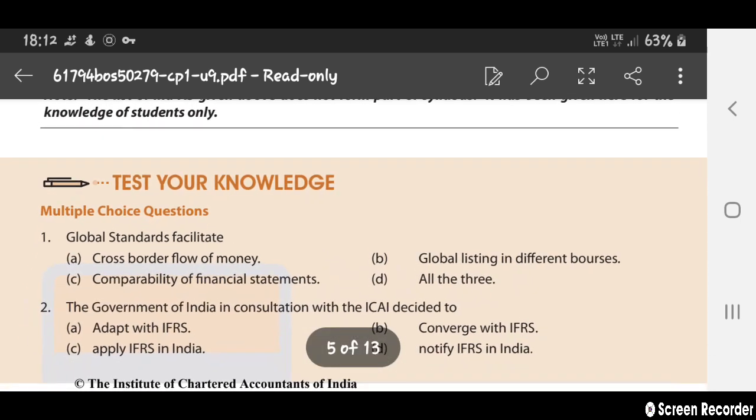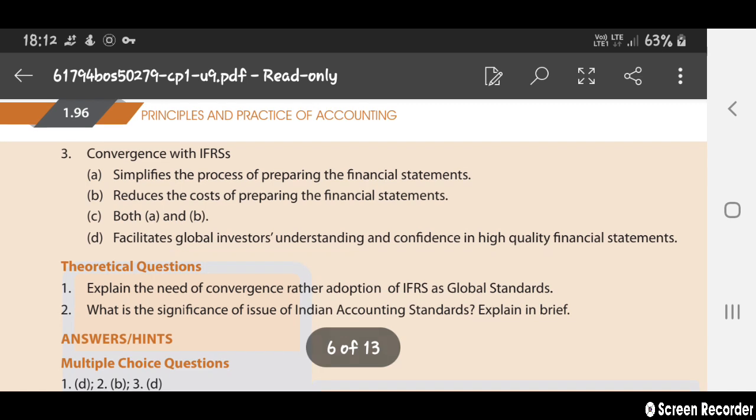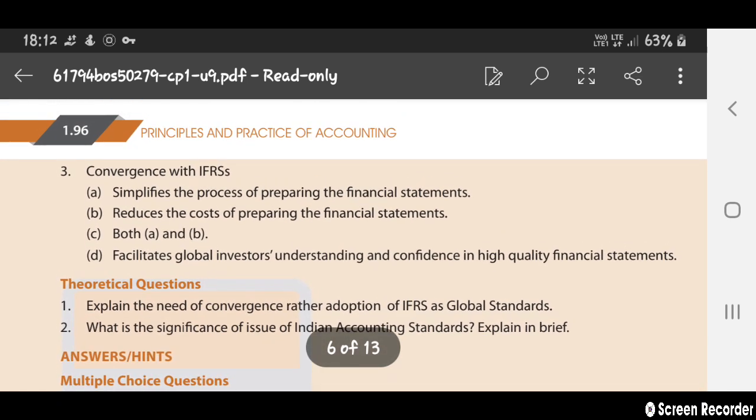Okay. So here you have some questions. You can see. So this was the last chapter of your first part, that is principles and practice of accounting. This first part's last chapter. The next part is there. In the next part of accounting, you will learn still more chapters. There are 7 to 8 parts in that.